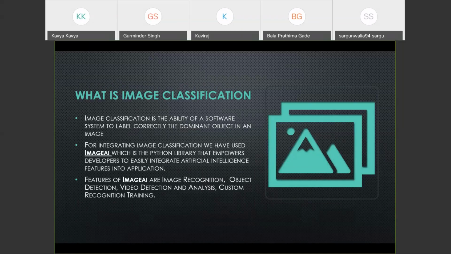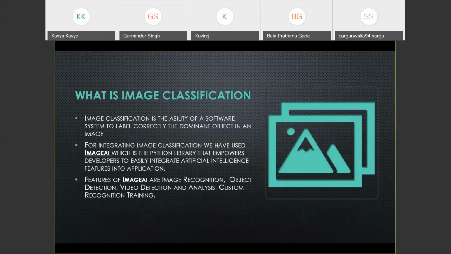So I'll explain about image classification. Image classification is the ability of software to correctly label the dominant object in an image. For integrating image classification, we are using the ImageAI library, which is a Python library. With the use of that library, it is easy to integrate artificial intelligence features into an application. There are many features of the library: image recognition, object detection, and many more.